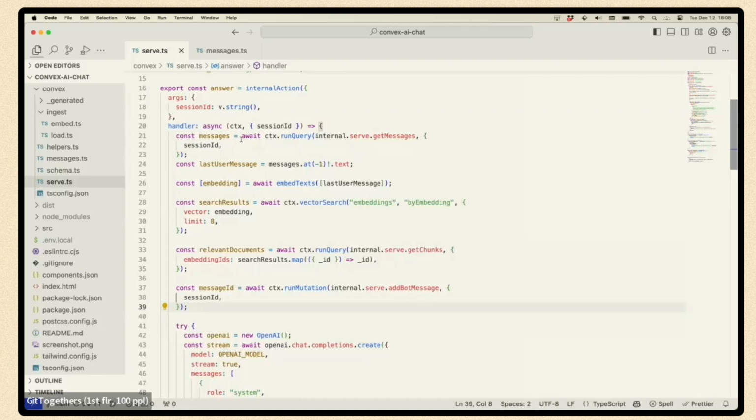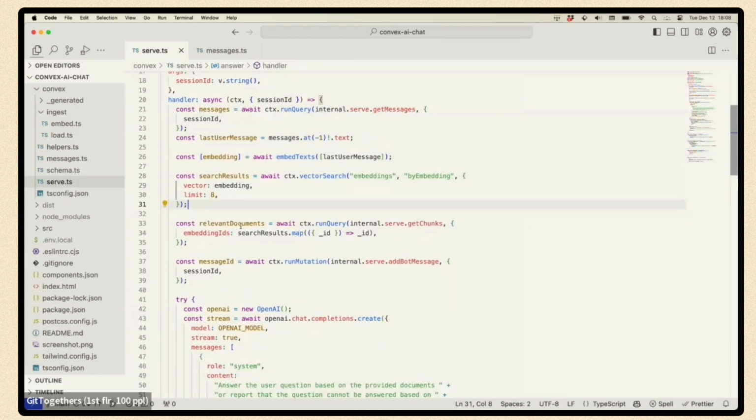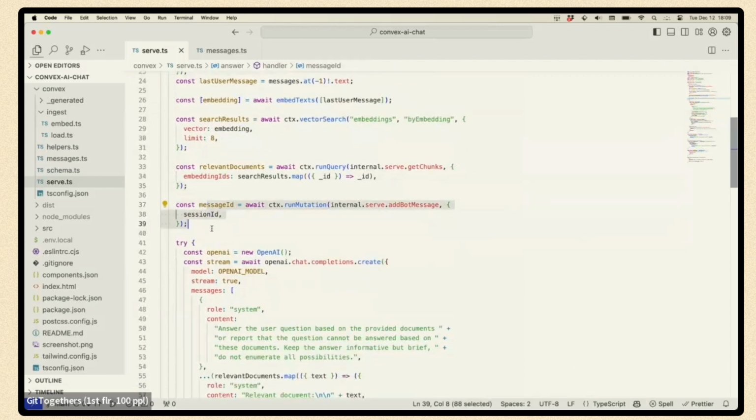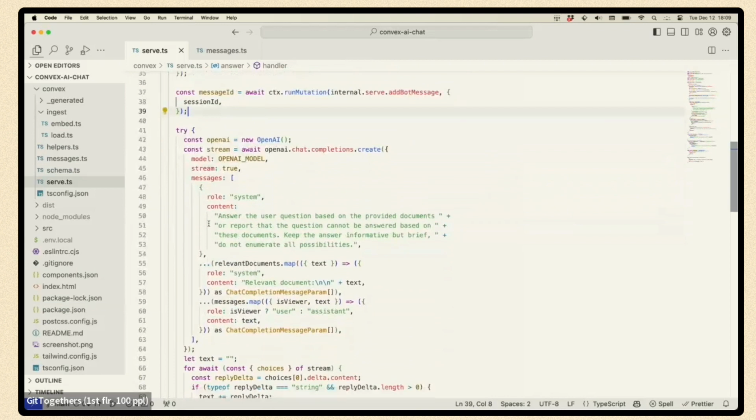What does it do? Well, it gets the messages for the current session. It looks at the last message. It embeds it by calling OpenAI. We then search for the embeddings that are closest to the one for the last message. We get those relevant document chunks, and we create a message for the AI chatbot where we're going to insert the answer, right? Because we're going to wait a little bit for the AI to reply.